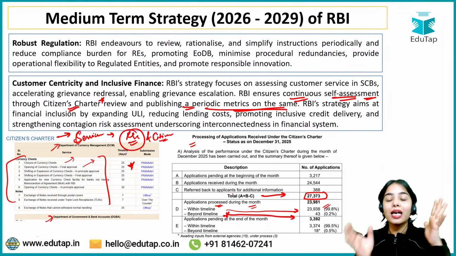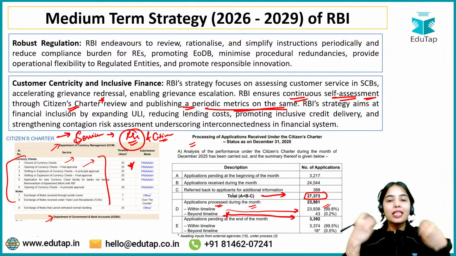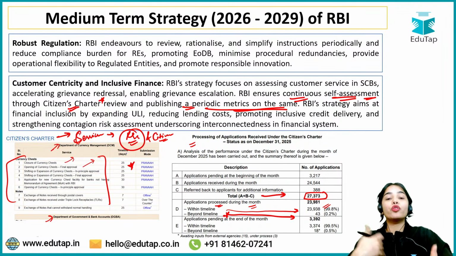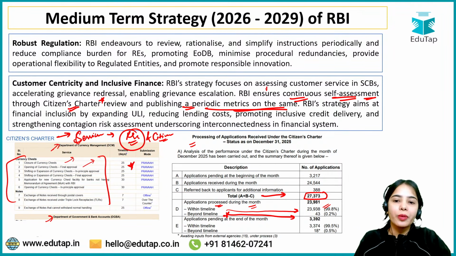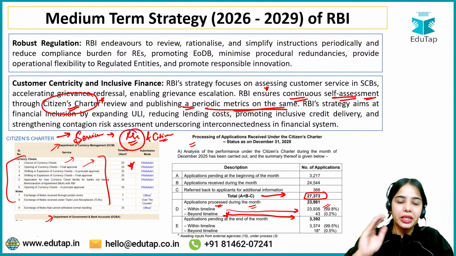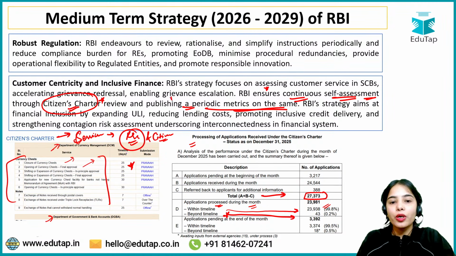So you can understand that the RBI is very much focused on self-assessment, self-appraisal and improving its own operations. The Citizen Charter basically consists of the services that RBI provides to the regulated entities and the citizens, and RBI publishes periodic metrics on its review of the Citizen Charter.